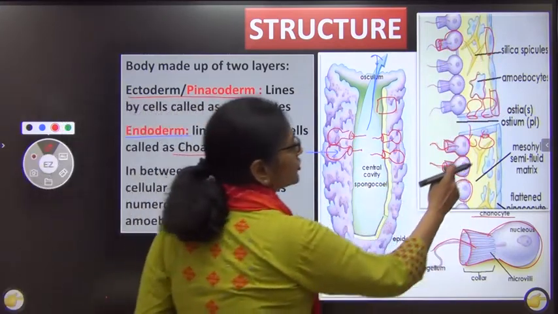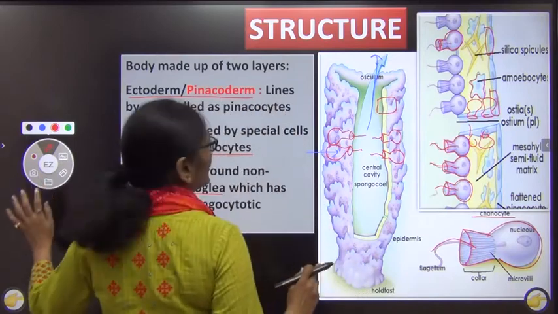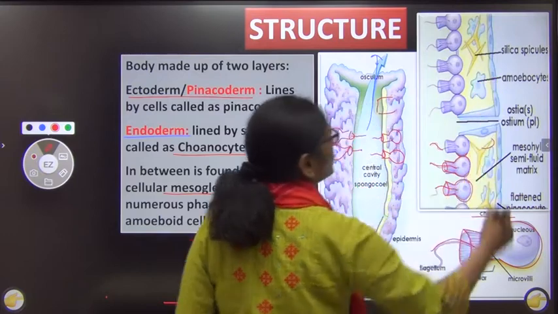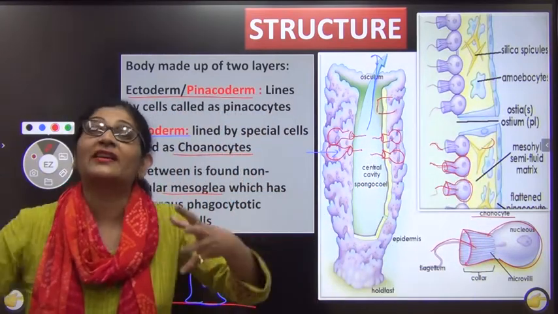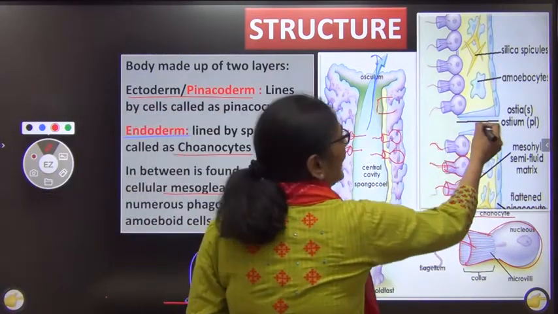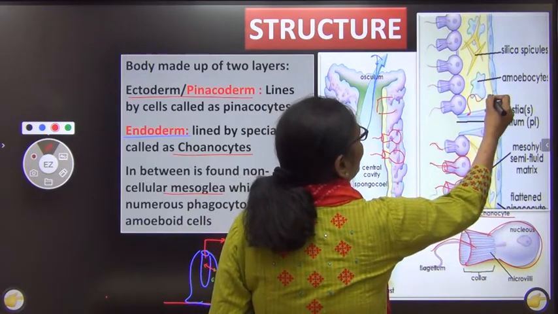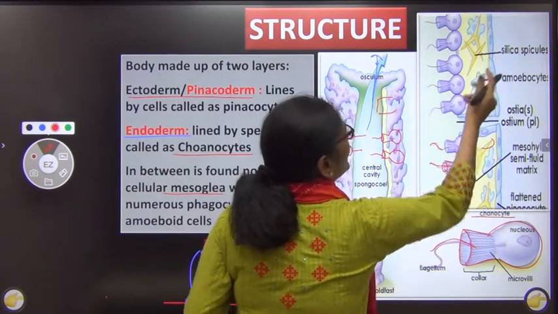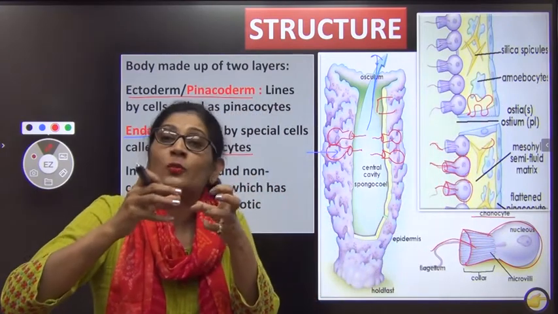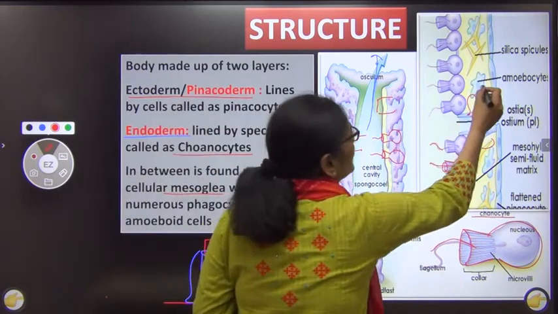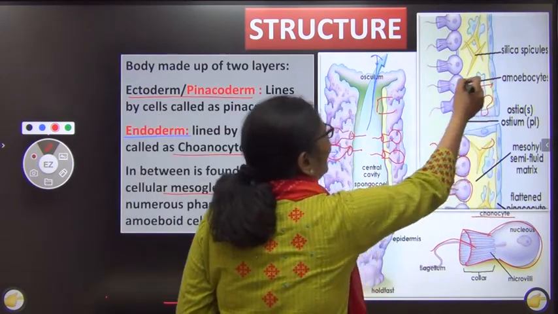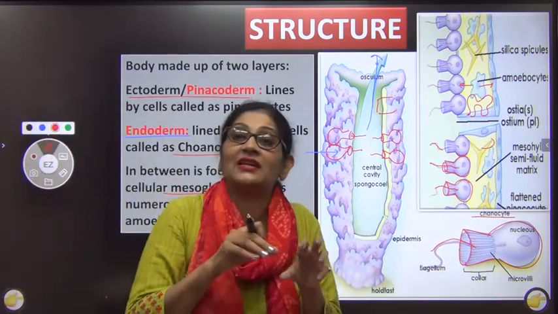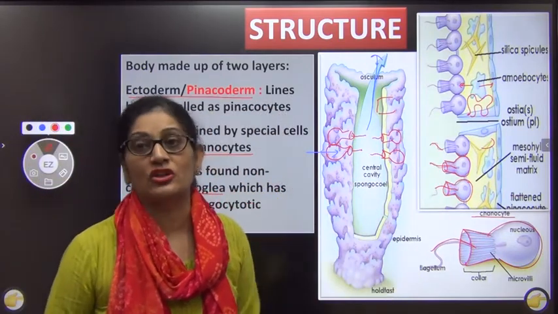And you know what is the function of these amoeboid cells? I will just first rub this a little bit and then I can show you. One, it is phagocytosis. So when food enters, these amoeboid cells come here at the corner and engulf the food. And secondly, being amoeboid, they have pseudopodia, because of which they are constantly moving between ectoderm and endoderm. Sometimes they go near the endoderm, sometimes near the ectoderm, thus helping maintain a communication between the two.